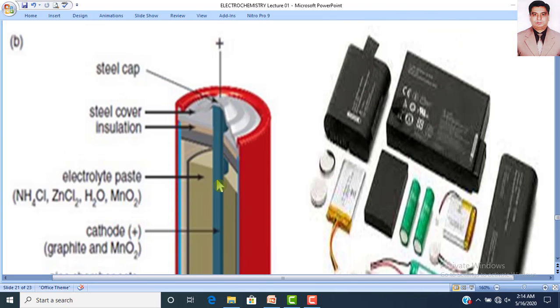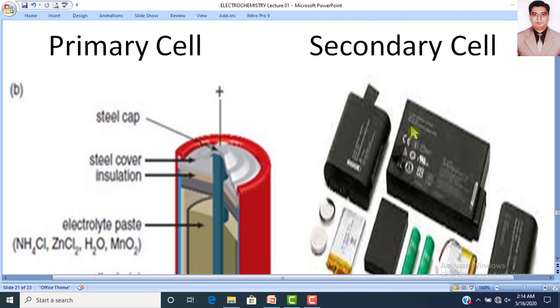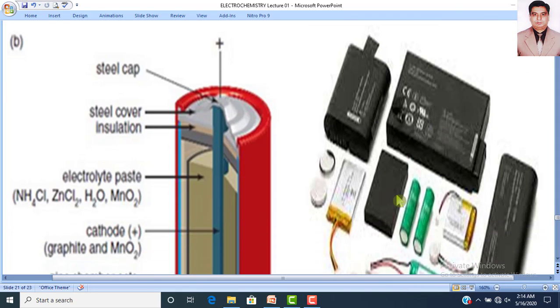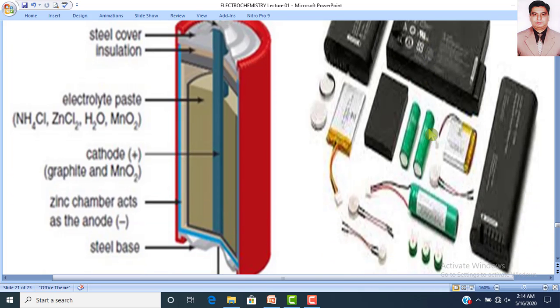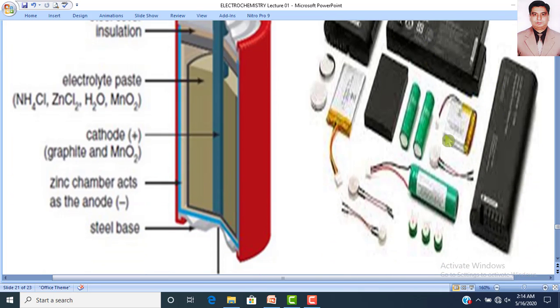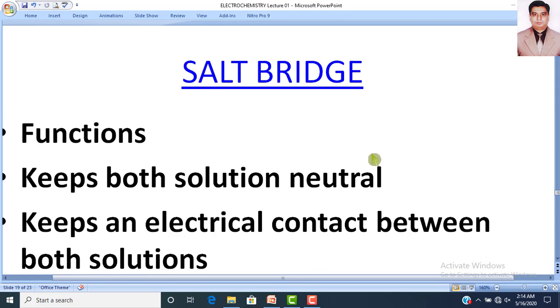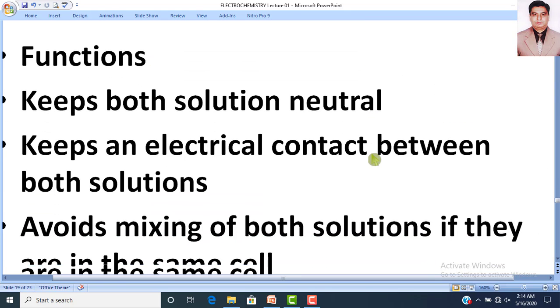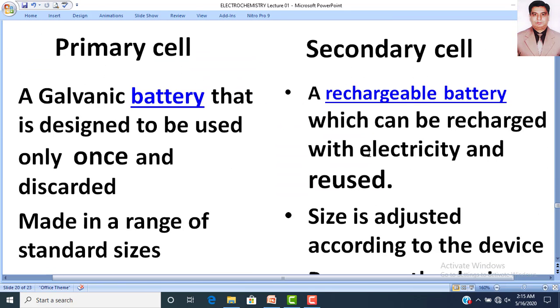But here you can see these are different secondary cells. Just like you can see here it is a laptop battery, it is also a laptop battery cell, it is the processor cell, it is the button cell. So the size of a secondary cell can be adjusted according to the size of the device.